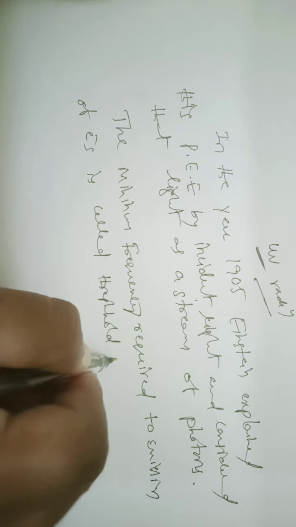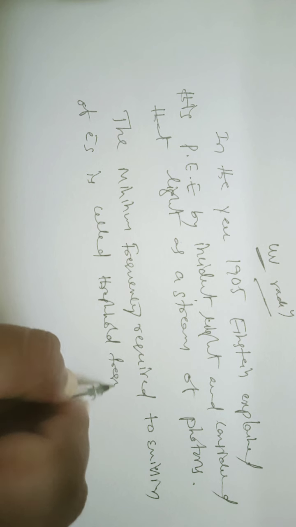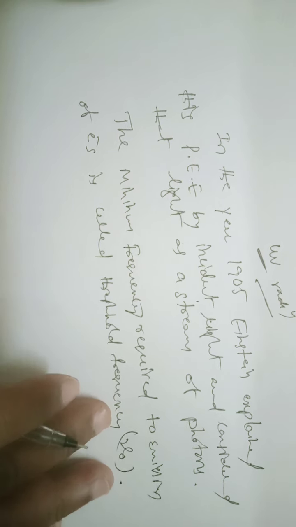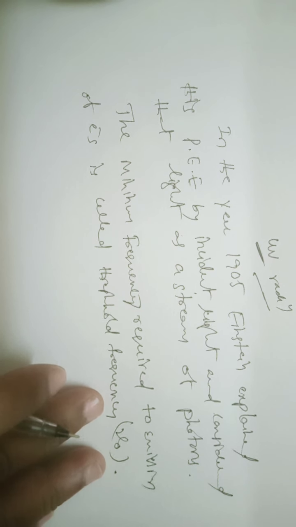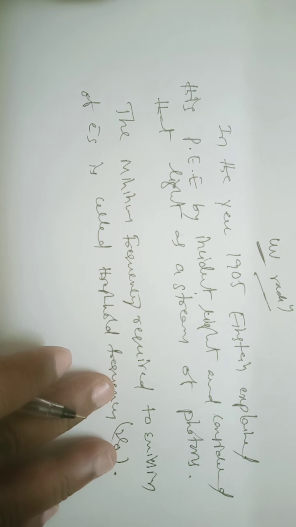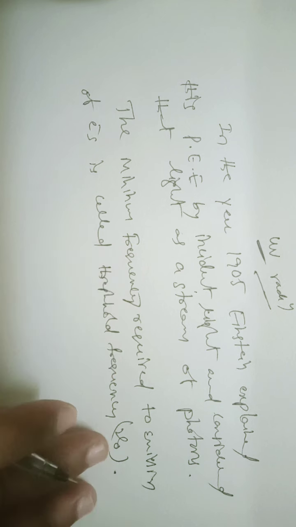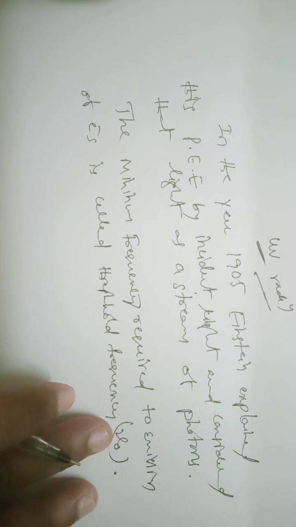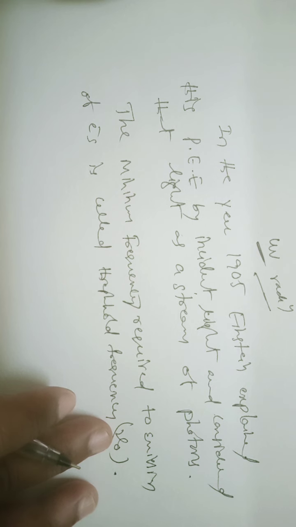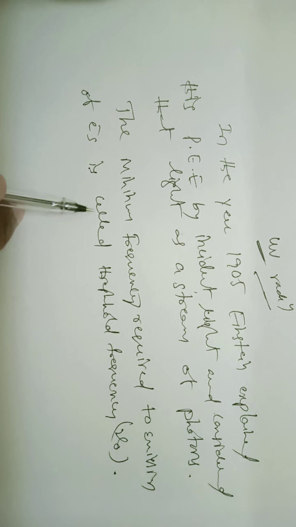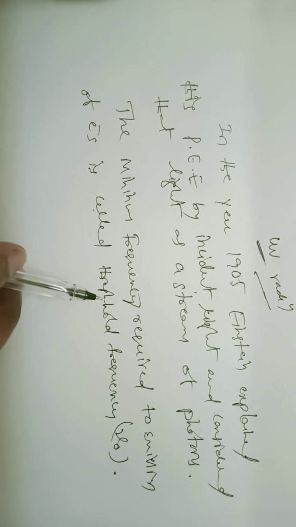Until that frequency is reached, electrons cannot be ejected from the metal surface. When the incident light frequency is equal to the threshold frequency, only then are electrons ejected from the metal surface.